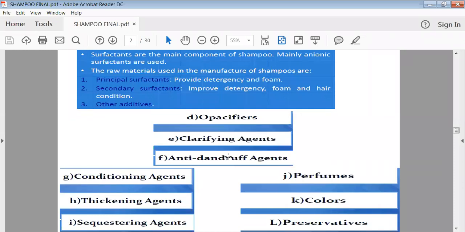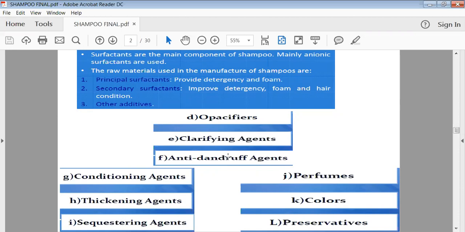Then other types of additives we use in your shampoo are the opacifiers, clarifying agents, and anti-dandruff agents. So depending on your utilization, we may add such kinds of agents. These opacifying agents will enhance the shiny look of your shampoo. When we are removing the shampoo for utilization purposes, it will opacify the look of your shampoo, or it will give a translucent look to your shampoo.